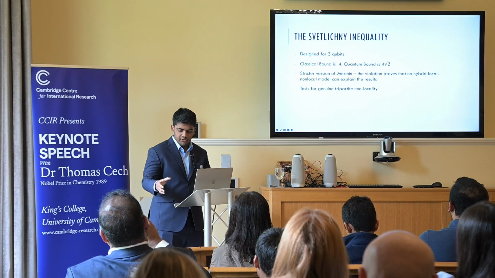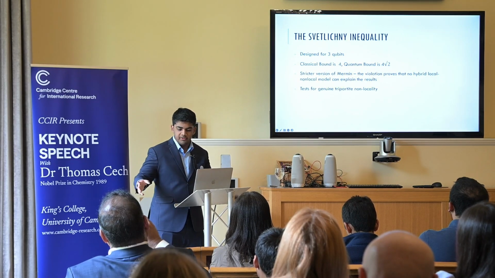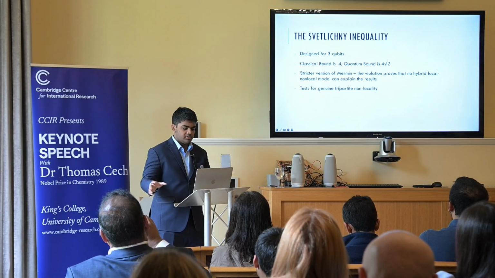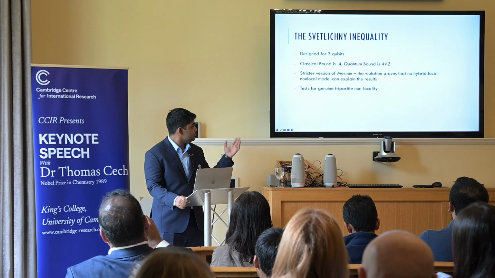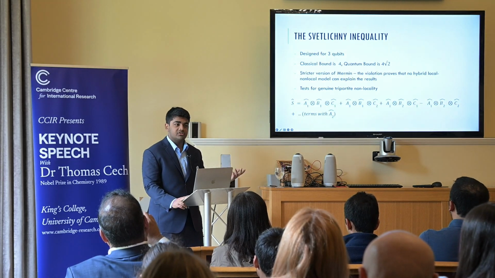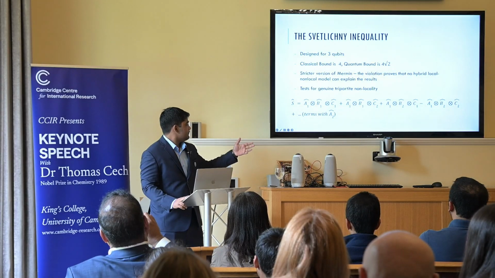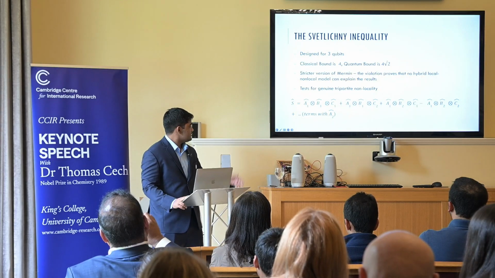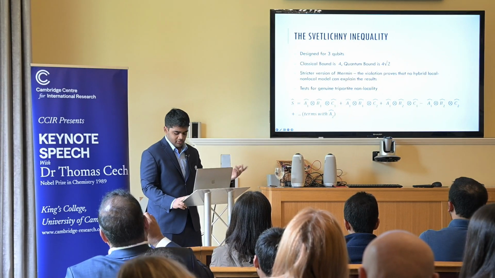So let's say I have 3 qubits, one of them acts quantumly while the other 2 act classically. Then there's no way for those 3 qubits to break the classical bound. And so the Svetlishny inequality is just a stricter version of the Mermin. And here, in the same notation as described, is the Svetlishny inequality. It's a bit longer.